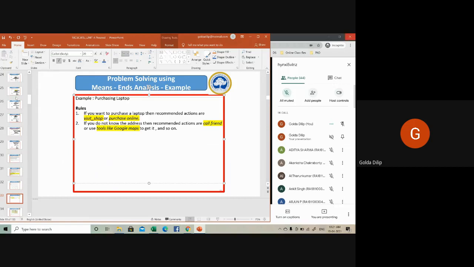For example, I have an action, visit shop. What can be the precondition for this particular action? For visiting the shop, the precondition means you should know the location of the shop. That can be one precondition. What will be the post condition? The post condition is that you have the laptop purchased. This pre and post condition set is formed for all the actions.